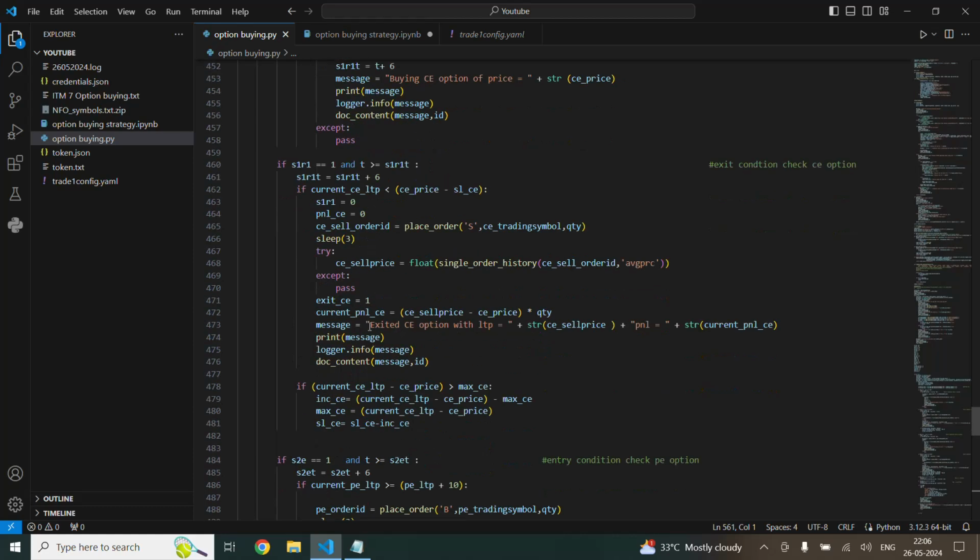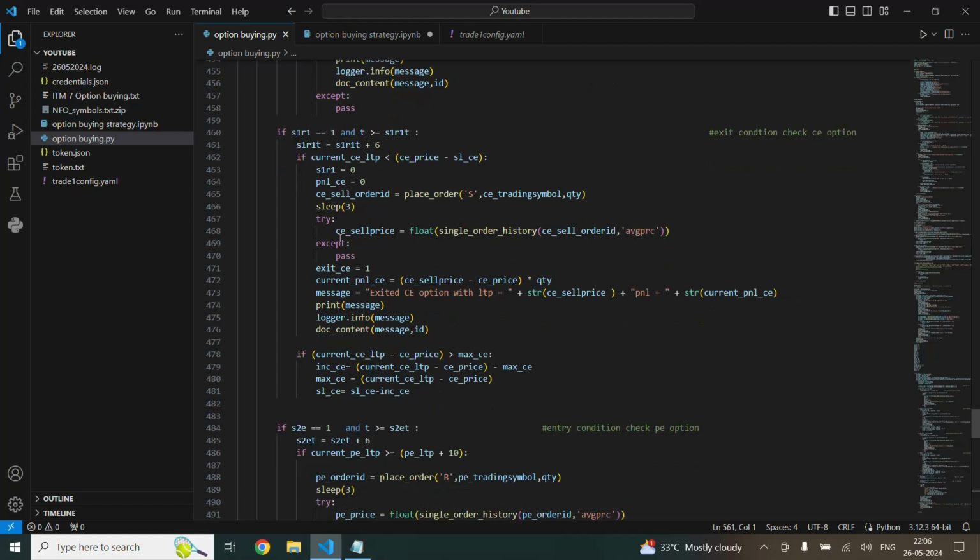and it will give our message: exited with CE option with LTP, that we have sold our option. With PNL, we have calculated PNL. Initially we have calculated PNL here. After that we have calculated current PNL here. So it will show us the PNL here.